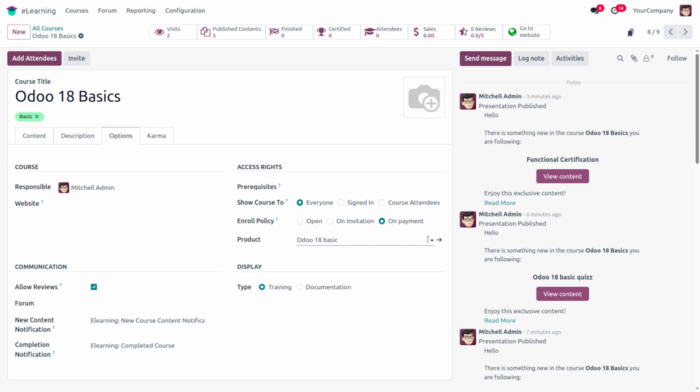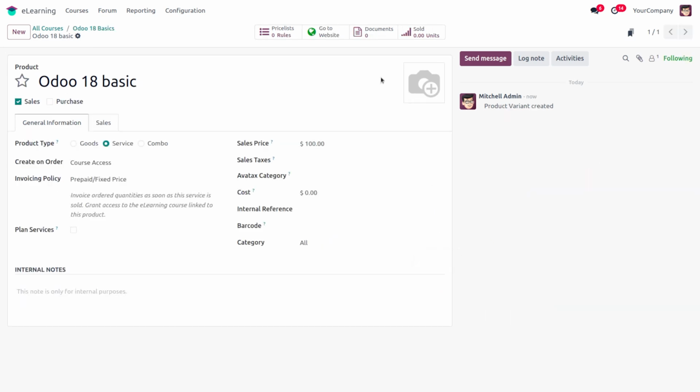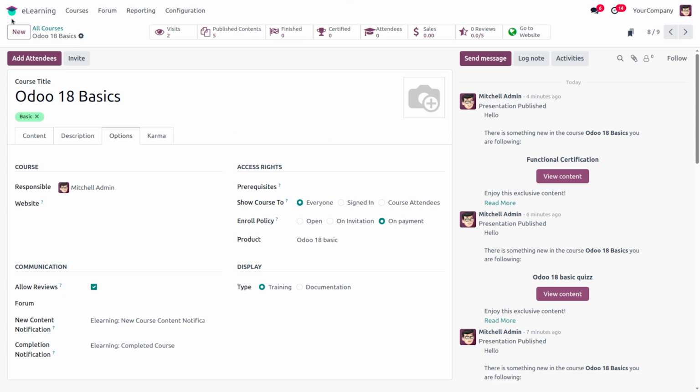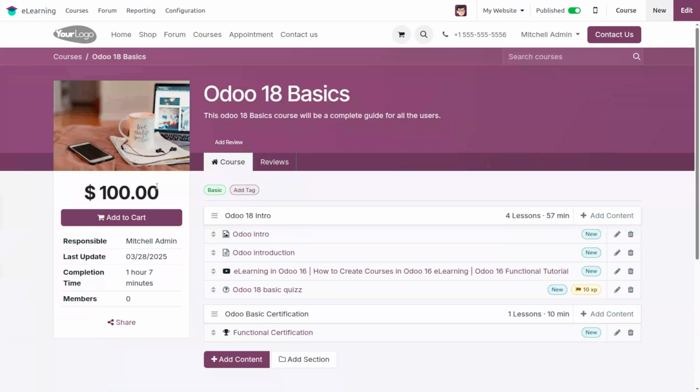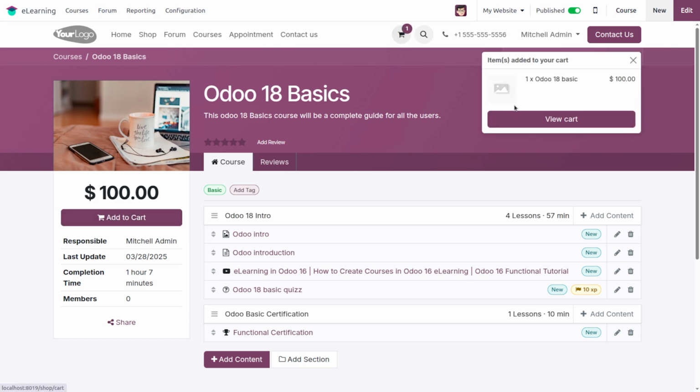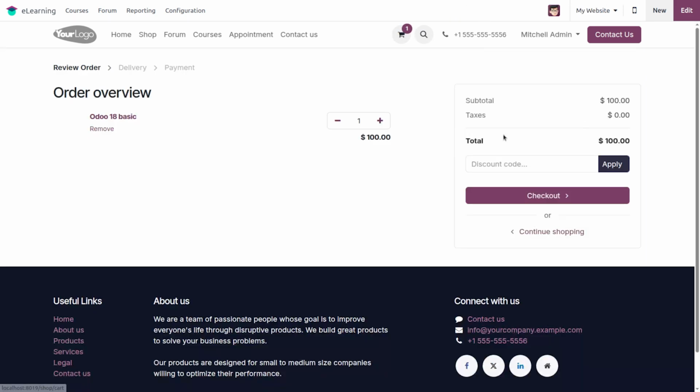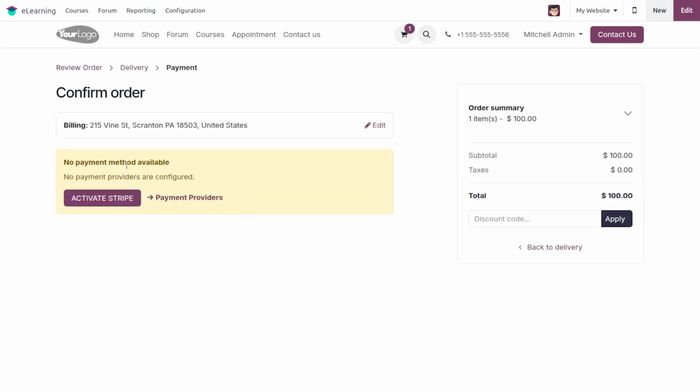When we move to the internal link of this product, we can see the product is already published in the website. So we can move to the course, and when we move to the website, we can see the price of the course here. Here, $100 is the cost of this course, and when I click the add to cart button, the course will be added to the cart of this user. Now on clicking view cart, the course can be seen here, and we can check out for payment.